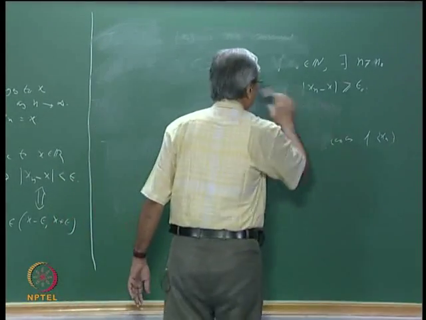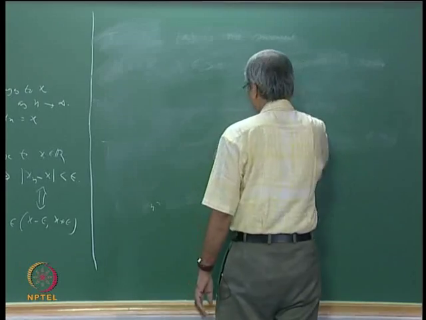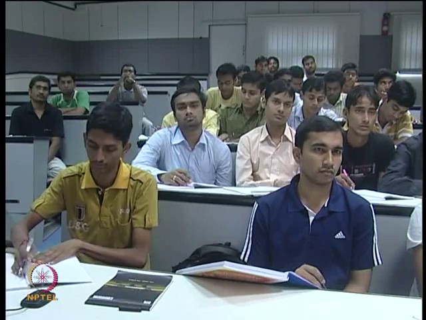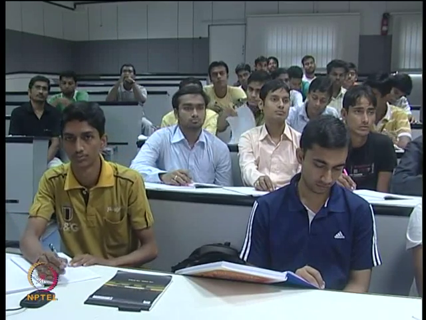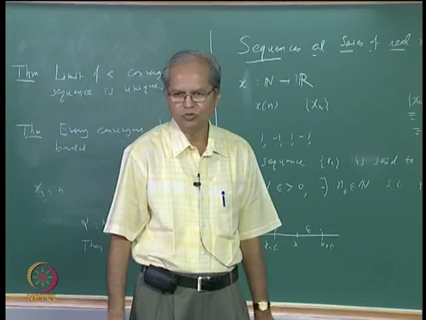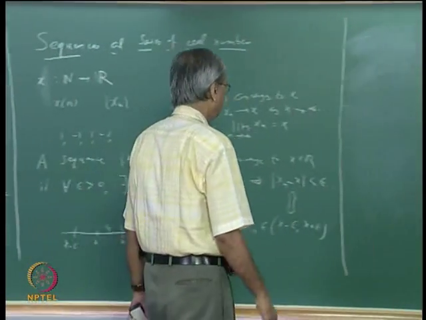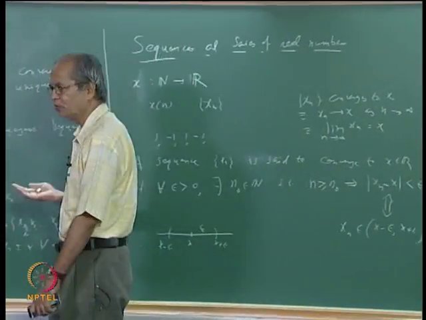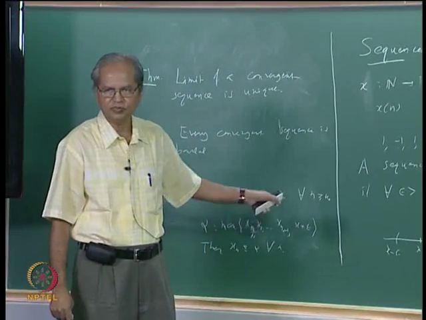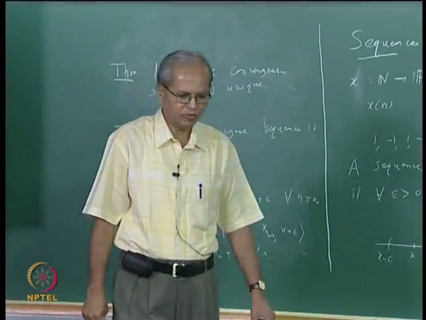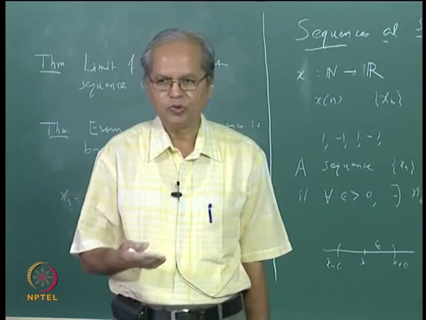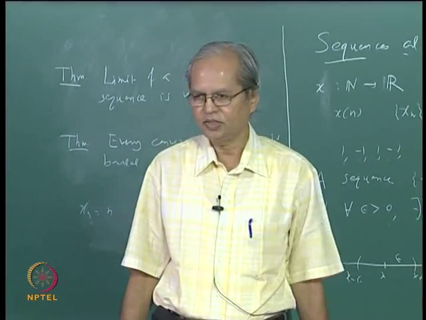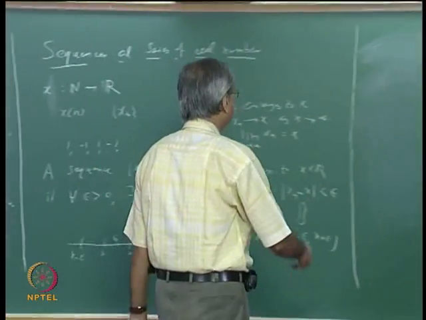Now let us recall some of the well known theorems about the limits of sequences, and as I said, since those are things with which you are already familiar, we will not go through those proofs in very much detail. First of all, we want to discuss how the various algebraic properties of real numbers are related to this concept of limit of a sequence. In other words, suppose xn converges to x and yn converges to y, then what can we say about the sequence xn plus yn, xn into yn, etc.? So let me just write that.